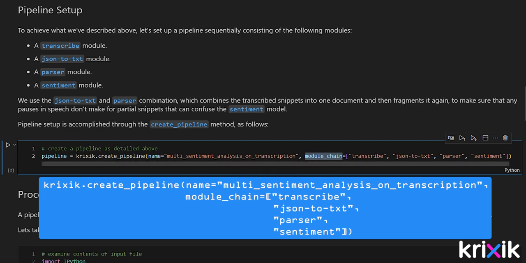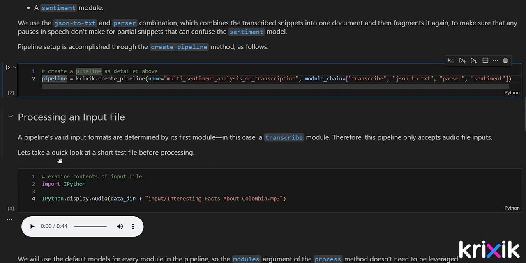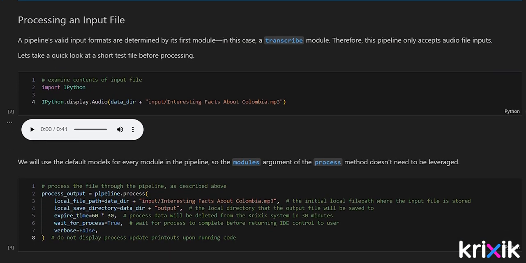In this case, you need the following sequence: a transcribe module, a JSON to text module, a parser module, and finally a sentiment module. The JSON to text and parser combination may seem redundant, given that it converts JSON to TXT and then back to JSON, but having it ensures that pauses in speech don't make for partial snippets that then confuse the sentiment analysis model. Your pipeline is now ready for file processing.